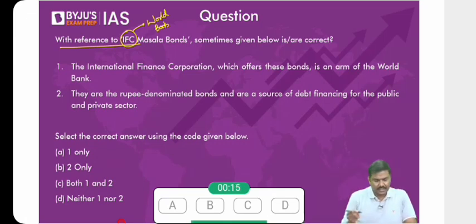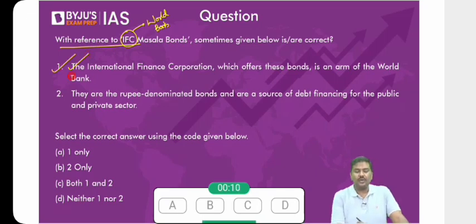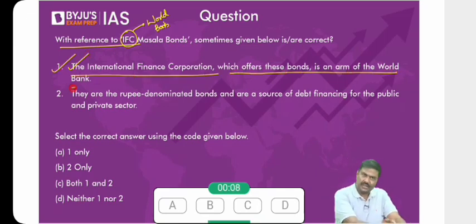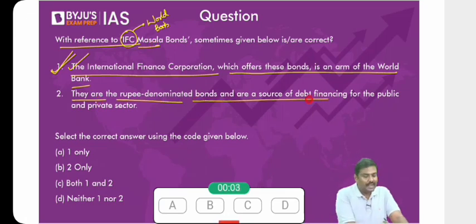Let's start. 58% have answered correctly. Because I said IFC is part of the World Bank, most of you went with only option 1. Okay, let me solve it. First statement is correct. International Finance Corporation, which offers these bonds, is an arm of the World Bank. Statement 1 is correct. Statement 2, they are rupee denominated bonds, right? Because masala bonds are a source of debt financing for public and private sector. Statement 2 is correct.